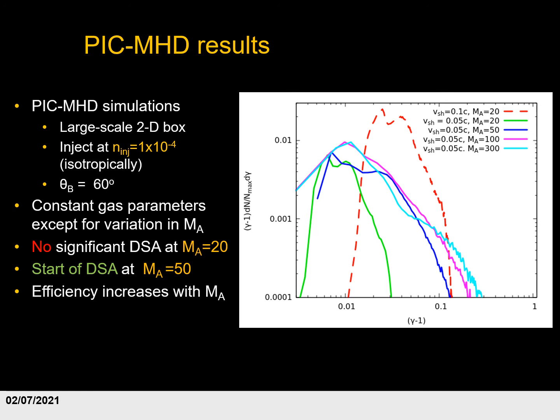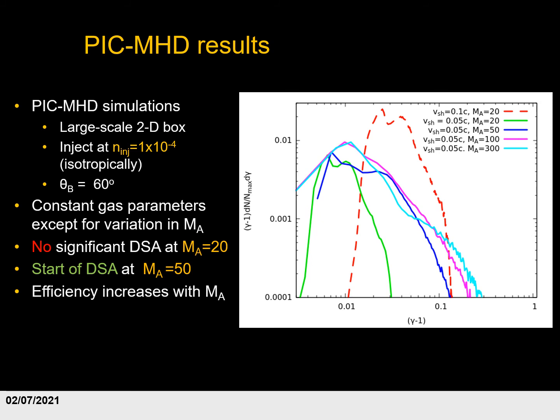The resulting spectral energy distribution for the particles is shown in this graph. As you can see, for the two simulations with an Alfvénic Mach number of 20, the dashed red line and the green line, we find effectively no diffusive shock acceleration. The particles are accelerated, but this is only due to shock drift acceleration at the shock front. There is no high energy tail to the spectrum. However, if we look at an Alfvénic Mach number of 50, the dark blue line, we see that there is a high energy tail, albeit a relatively small one. This indicates that diffusive shock acceleration is beginning to take place, as was predicted by the PIC simulations.